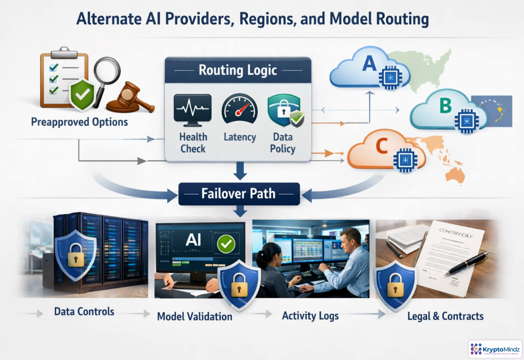Provider failover is more than switching from Model A to Model B. Safe routing starts with options that governance and legal have already approved. The router then evaluates health, latency, policy limits, and data sensitivity before sending a request to a primary or fallback region. The same controls must follow every path: DLP, residency rules, guardrails, validation, logging, and contract terms. Without regular testing, resilience exists only on paper.